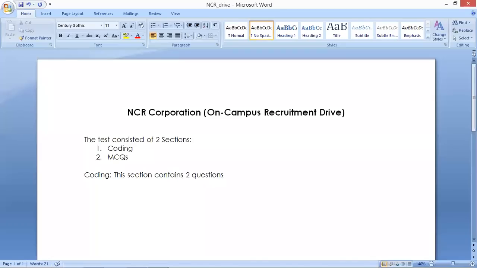This section contains two questions and the corresponding time they will give. For example, 30 minutes they will give. What type of questions will they ask? Questions like reverse the string without library function, and for example, check whether the input number is Armstrong or not.